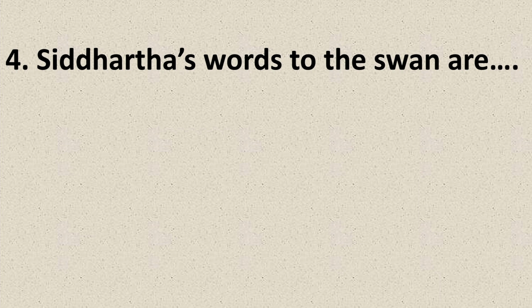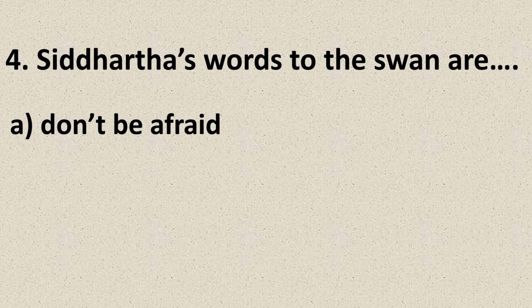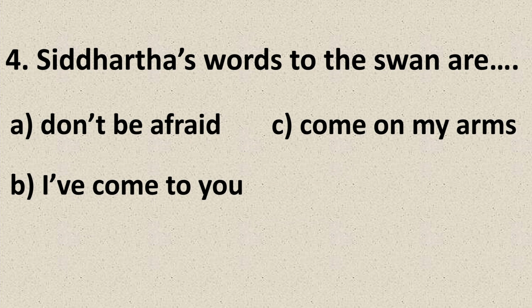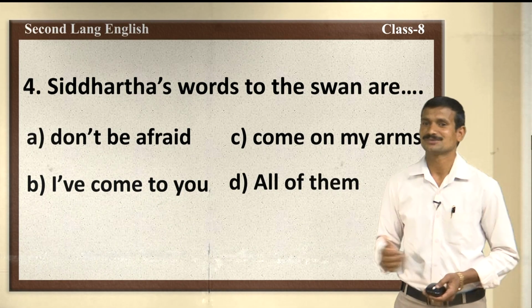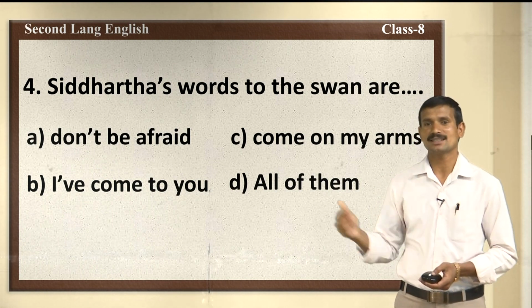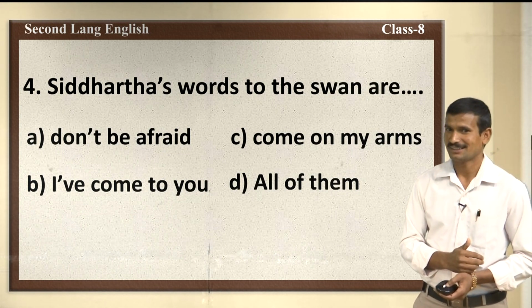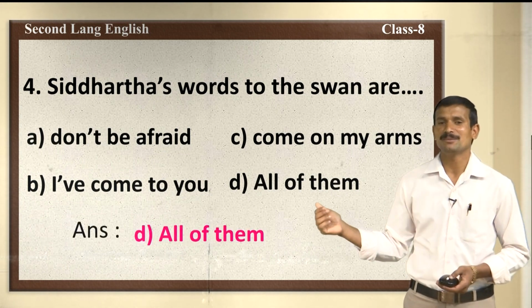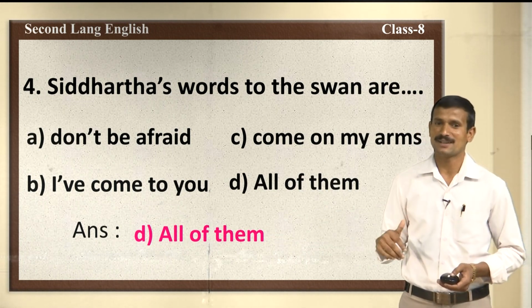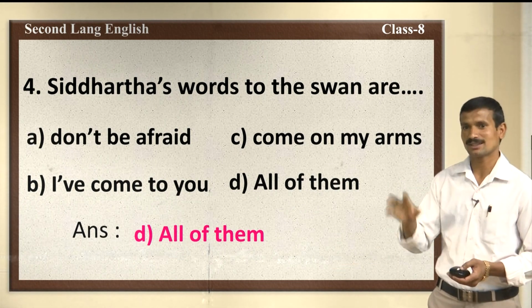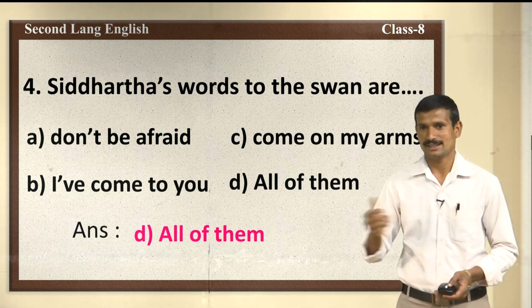Siddhartha's words to the swan are: Option A, don't be afraid. Option B, I have come to you. Option C, come on my arms. Option D, all of them. What's your answer? How did Siddhartha call to swan? Yes, very good. All of them is the correct answer. Siddhartha called the swan like this: don't be afraid, come on my arms, I have come to you. These are the words said by Siddhartha.